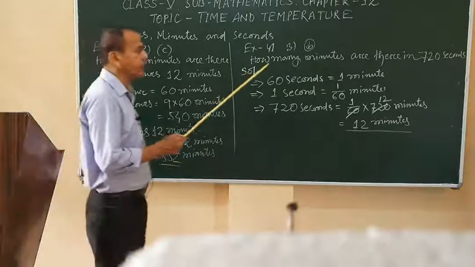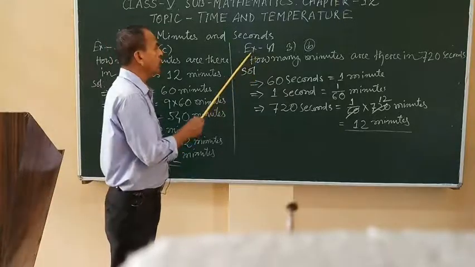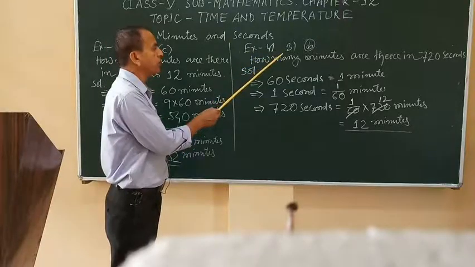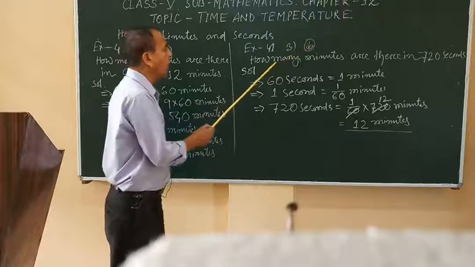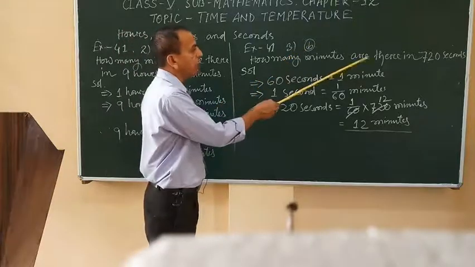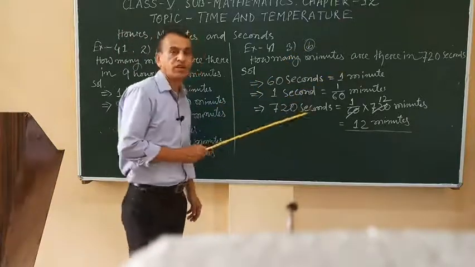Here is another example. Exercise 4.1, question number 3B. How many minutes are there in 720 seconds?